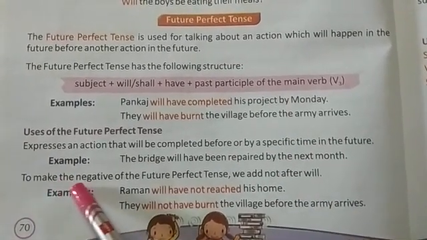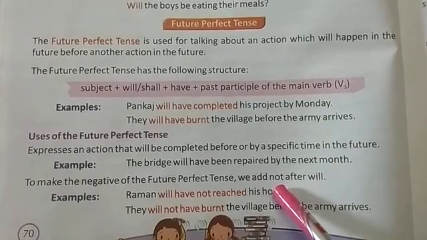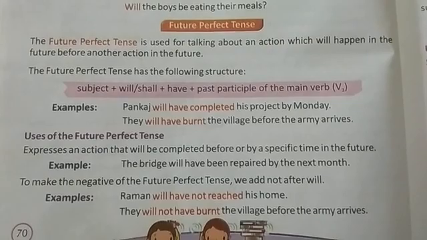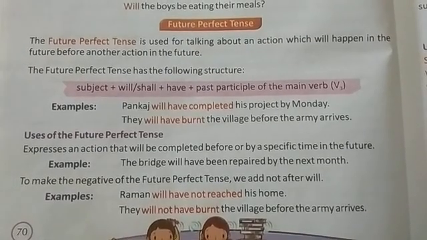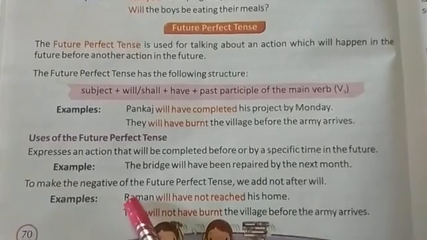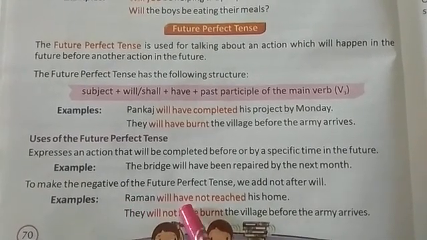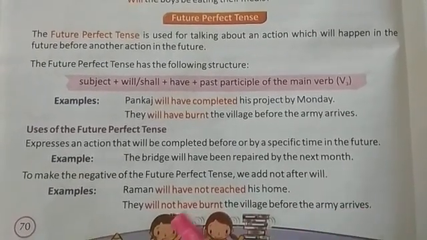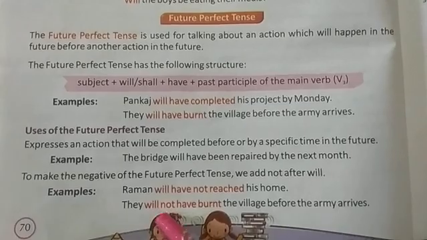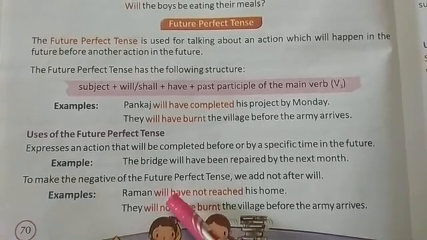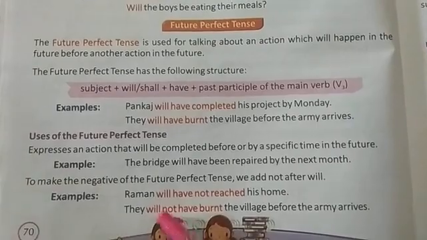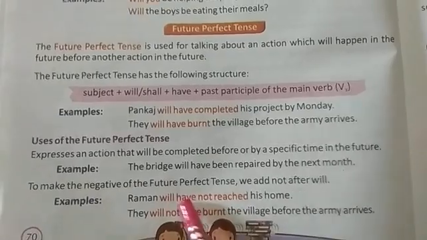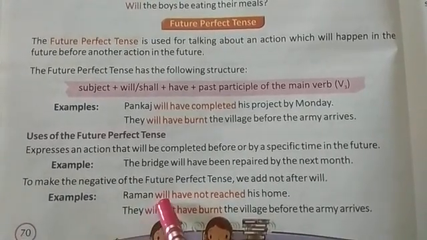Second point tells us to make the negative of the future perfect tense, we will add not after will. See the example: Raman will have not reached his home. They will not have burnt the village before the army arrives. So not is just added after will. Here also will not, will have not, and here will not. Here a printing mistake is done, will not have reached will be there. So a printing mistake is there. Okay, so we will put not just after will.